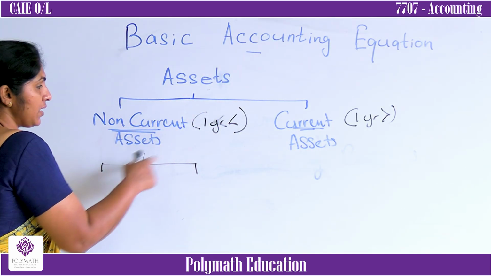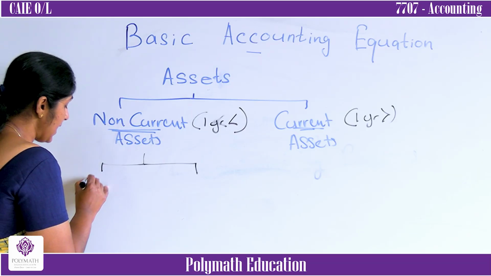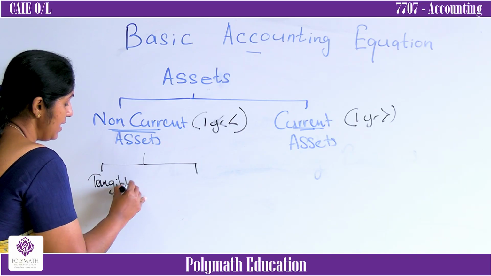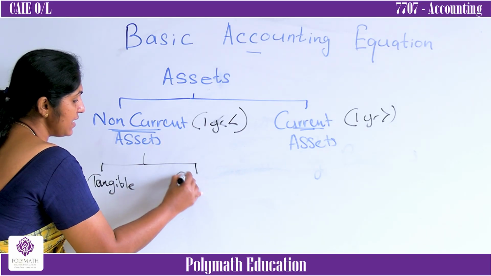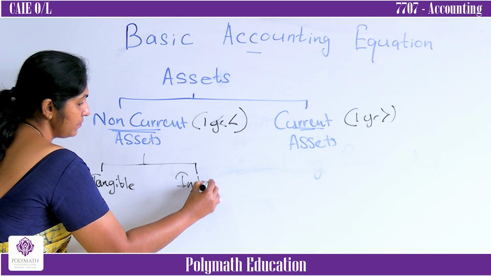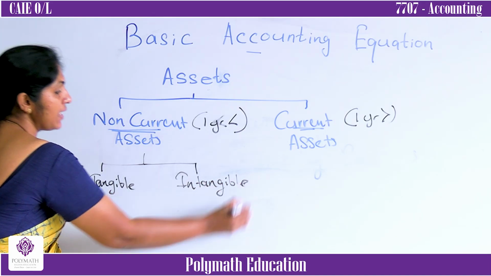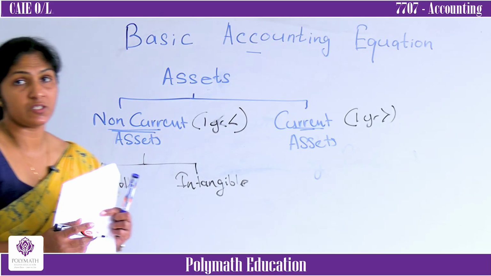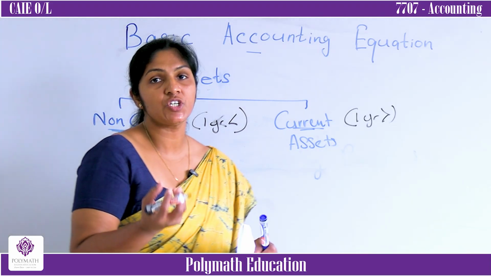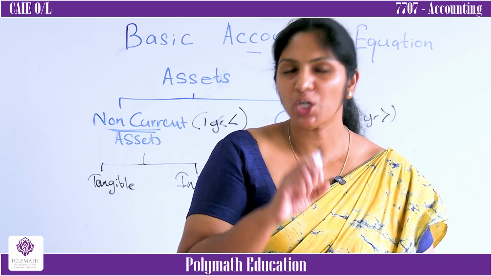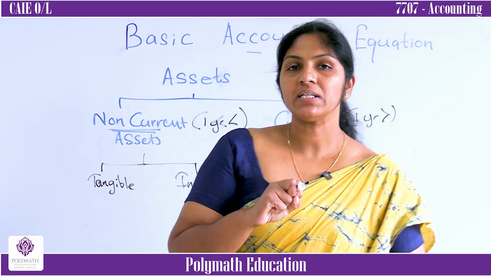Non-current assets are divided into two as tangible assets and intangible assets. Tangible assets mean non-current assets which can be touched. Intangible means non-current assets which cannot be touched. What are the examples?